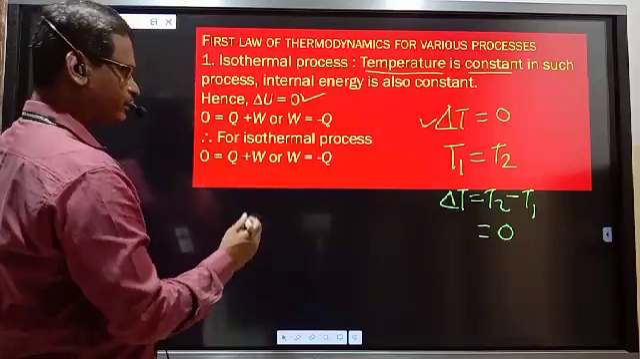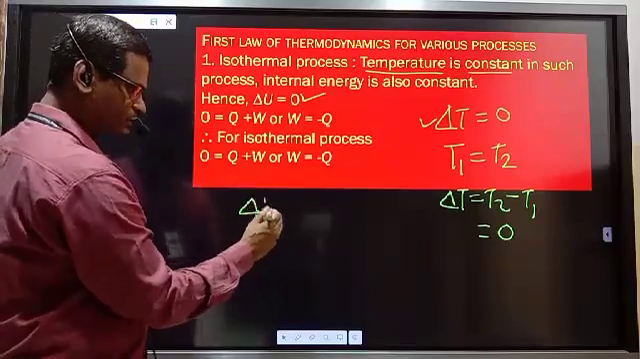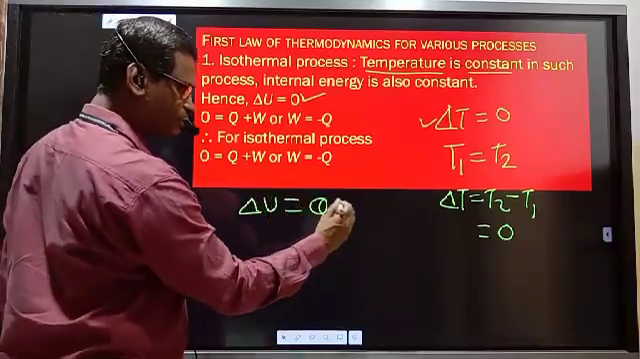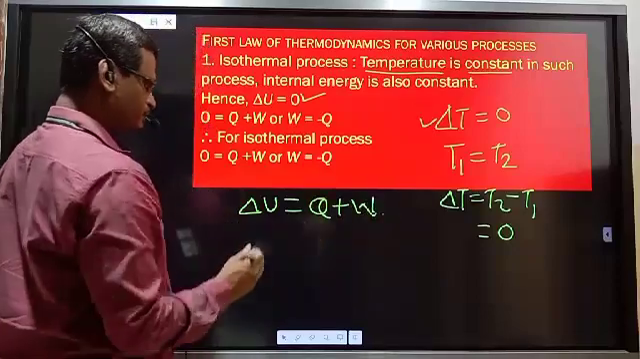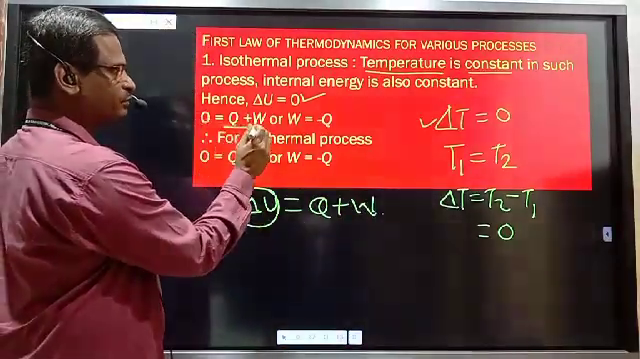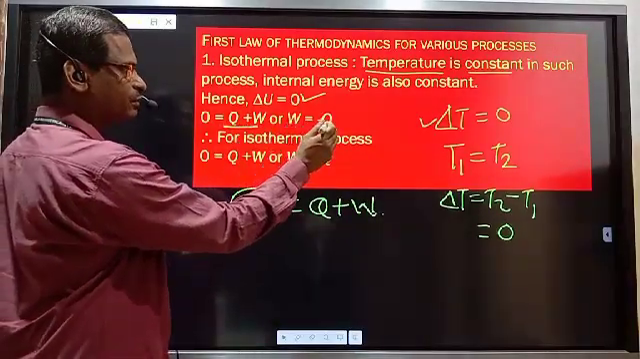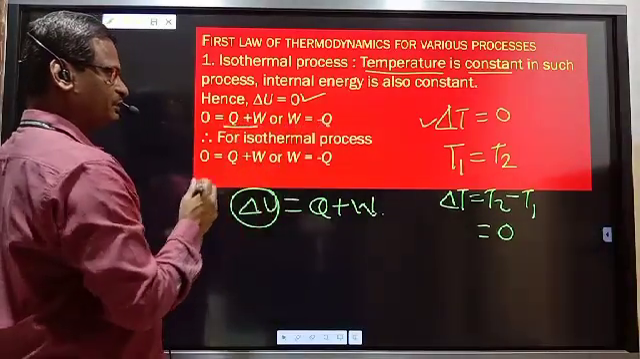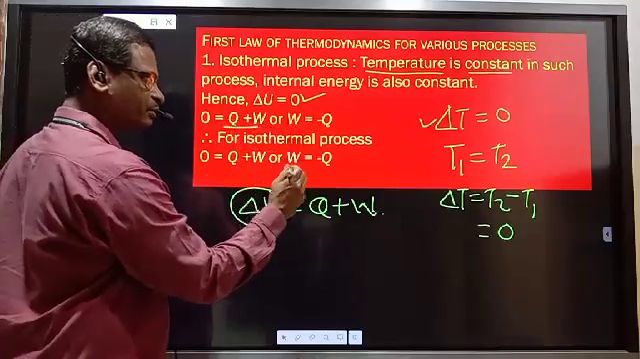And we know the equation for the first law. Just now we have studied delta U is equal to Q plus W. This delta U is 0. So, 0 is equal to Q plus W. Or W is equal to minus Q.